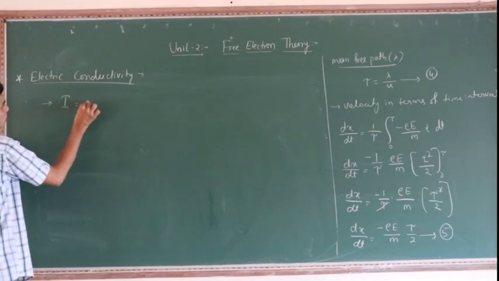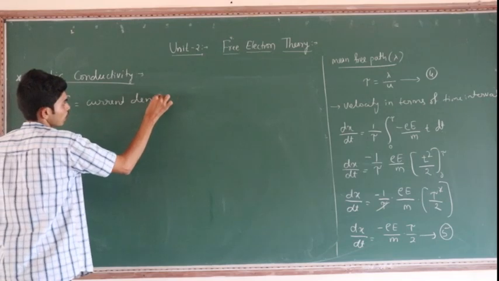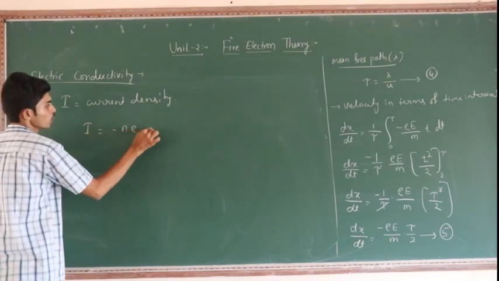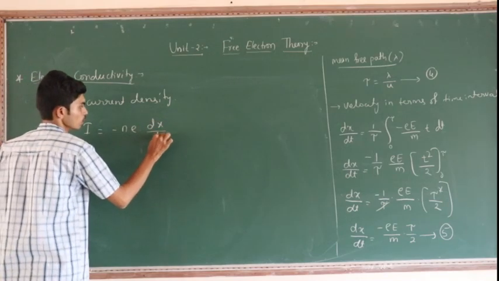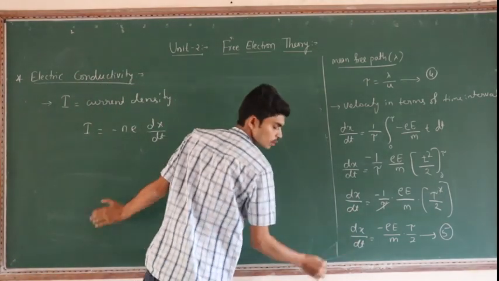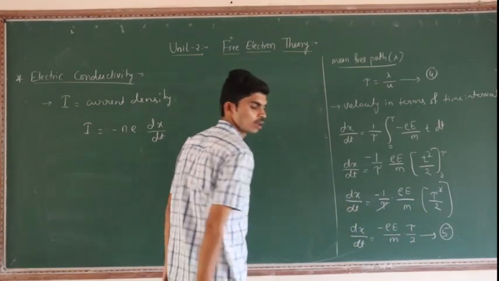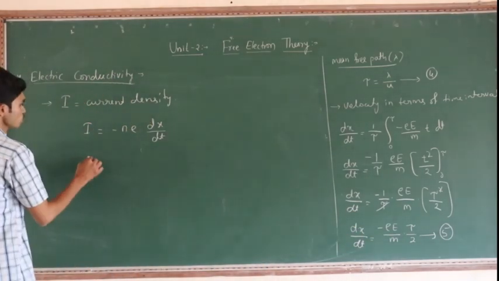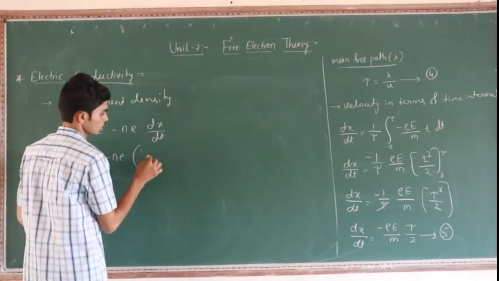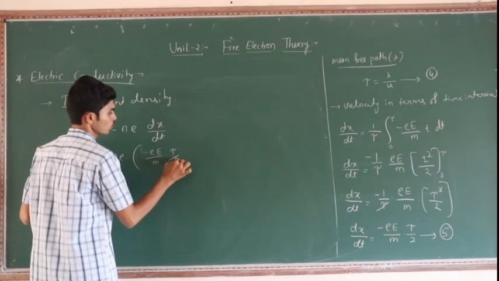We know that J is the current density. The current density is given by minus n into e into dx by dt. So here, what is dx by dt? From equation 5, dx by dt is equal to minus e into E divided by m into tau by 2. So put that here, minus n into e into minus E divided by m into tau divided by 2.